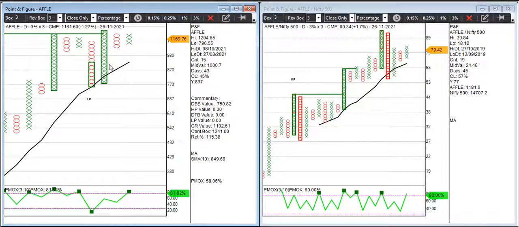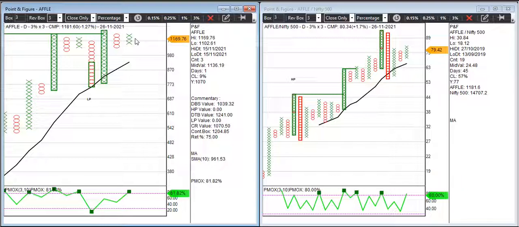So there was another retracement with an anchor column, and now we are waiting for a follow through, right? So markets are falling like anything, but Apple is one stock which is not falling as much as the market is doing. So that is what we call relative strength, right?